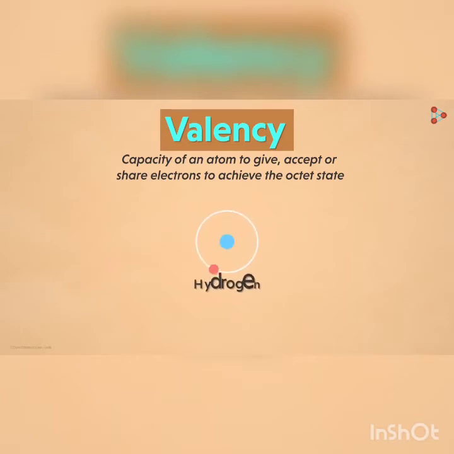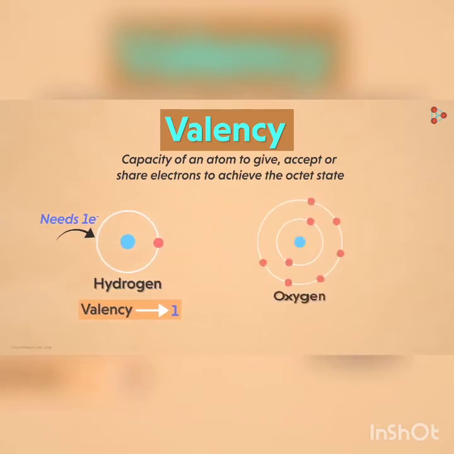Let us see one example. Hydrogen has only 1 electron in its outermost shell. This means it needs 1 more electron to complete its outermost shell. Thus, we can say the valency of the hydrogen atom is 1, as it accepts or sometimes shares an electron with another element. So, can you tell me the valency of oxygen now?